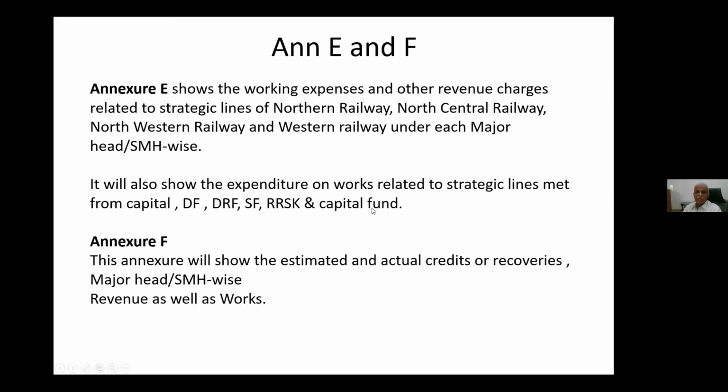This is one. Then Annexure F, this will show the estimated and actual credits or recoveries, major headwise, sub-major headwise, revenue as well as works. Okay, Annexure E, Annexure F, over.